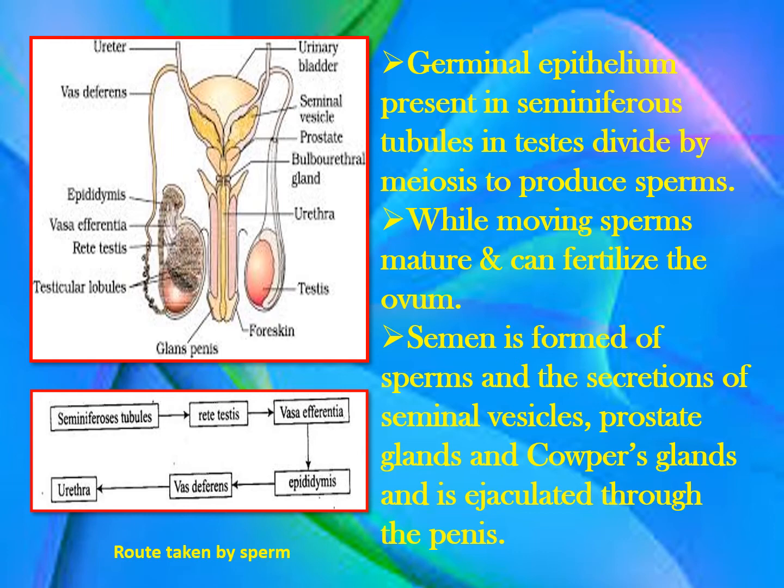Now, this small little sperm, 0.006 centimeters, starts being produced here in the seminiferous tubules. Then it moves to the rete testis.